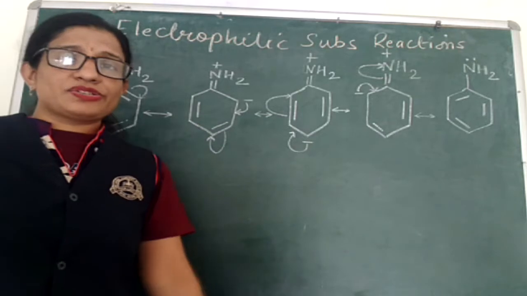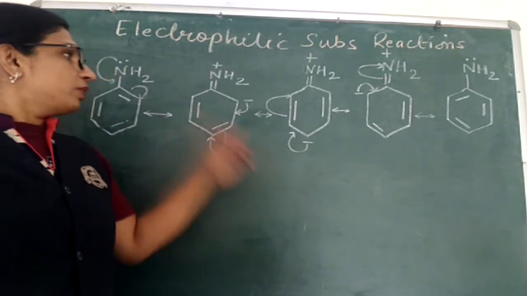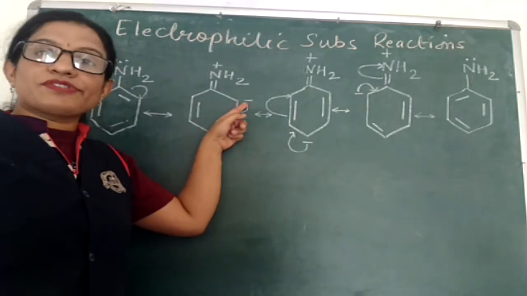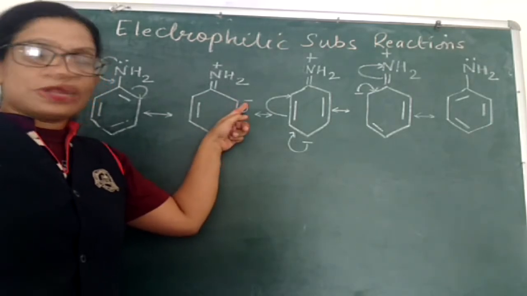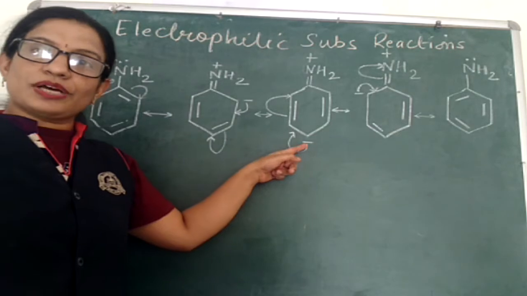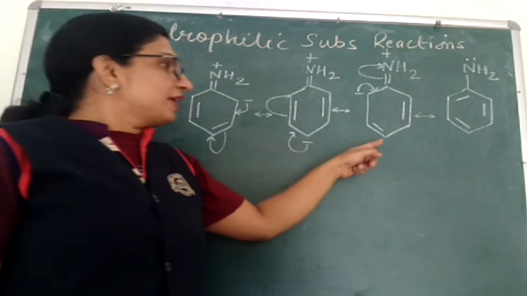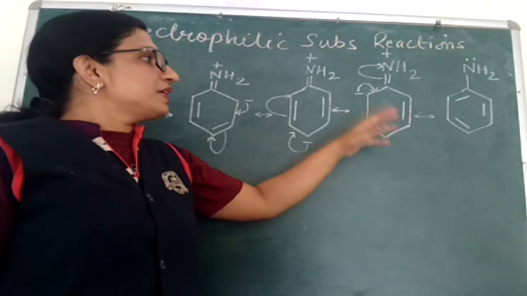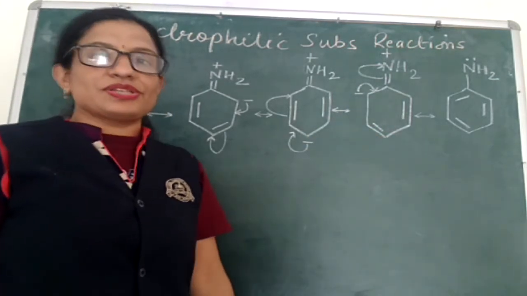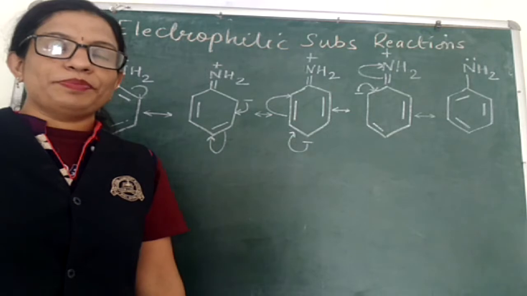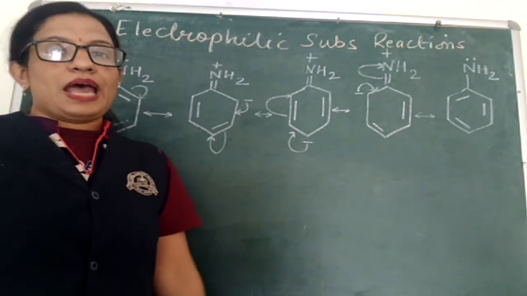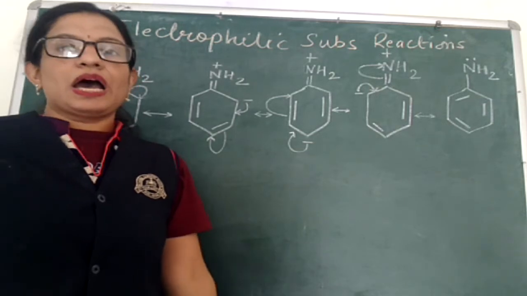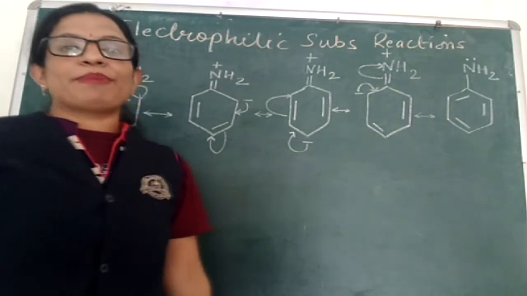From these resonating structures, look at structure number 2. In this structure, there is a negative charge on the ortho position. In the next structure, there is a negative charge on the para position. Coming to the next, again the negative charge is on the ortho position. So these resonating structures suggest that due to the NH2 group, the electron density at the ortho and para positions of aniline is more as compared to the meta position.